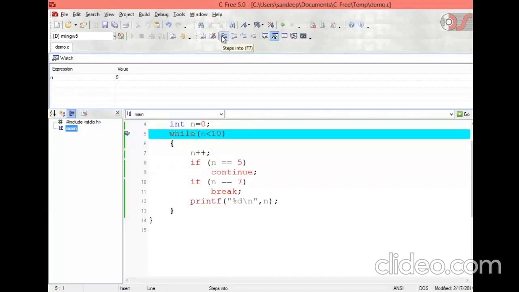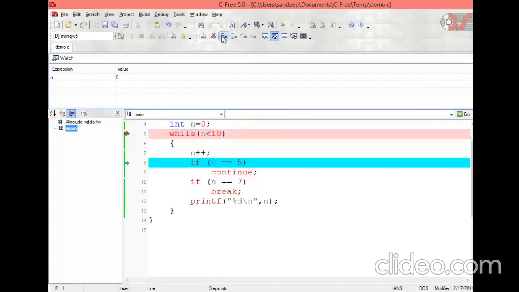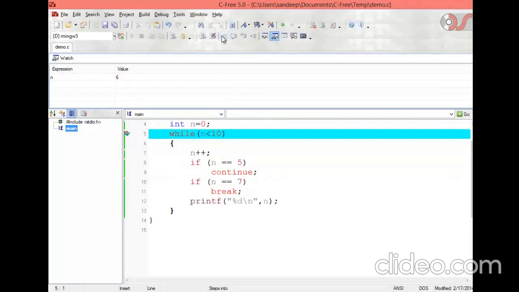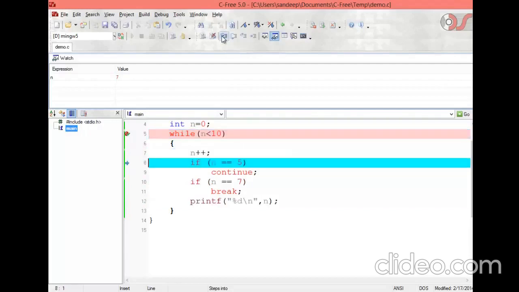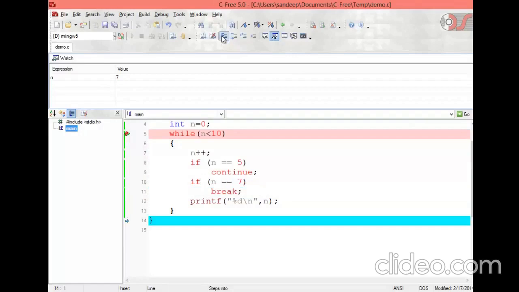See, on top it has come now. So now n is incremented, becomes 6. It's not 5, it's not 7. So it prints, goes out, 6 now becomes 7, n is 7. Now because we have break, rest of the statements in the while loop will not execute and it will jump outside the while loop. So this is how break and continue are going to work.